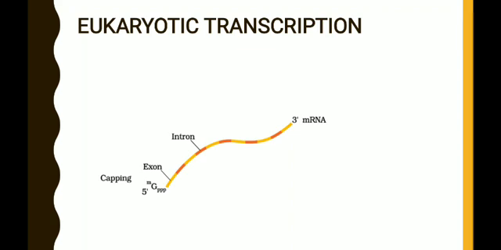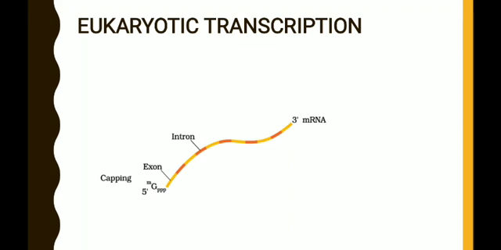simultaneously 3 important events take place after the production of hnRNA, and such 3 events are together known as processing. So these are the post-transcriptional changes. In that, one is capping. Here you can see the labeling capping. Capping is nothing but addition of 5' methylated guanosine triphosphate to the 5' end of the RNA.